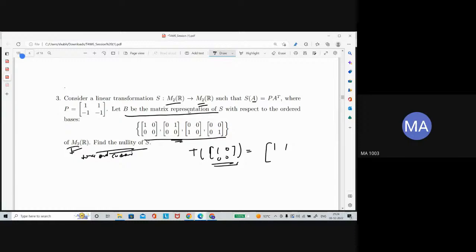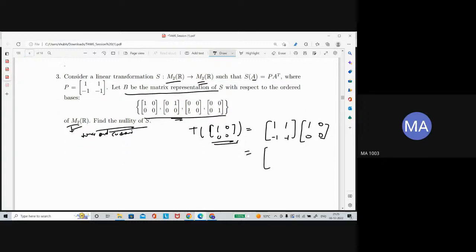That means this is 1, minus 1, 1, 1, and the transpose of this one is the same matrix. Now multiply it, you'll get 1 here, 0 here, minus 1 here, 0 here. This is the image of this one.